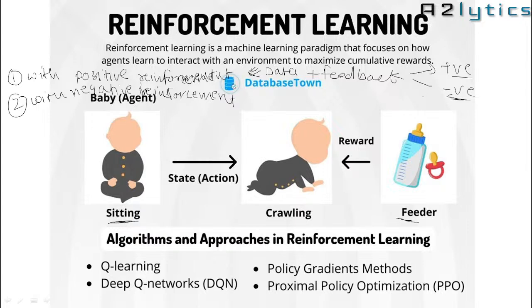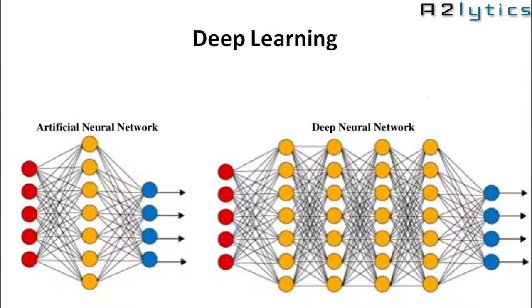So these are the three types. Learning with labeled data is called supervised learning. Learning without labeled data is called unsupervised. Learning with only feedback is called reinforcement learning. Next, the third term is called deep learning.